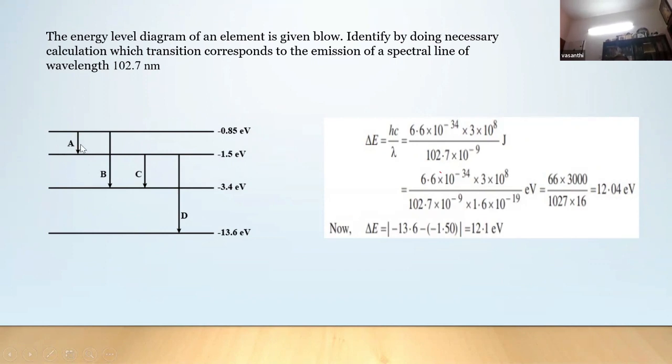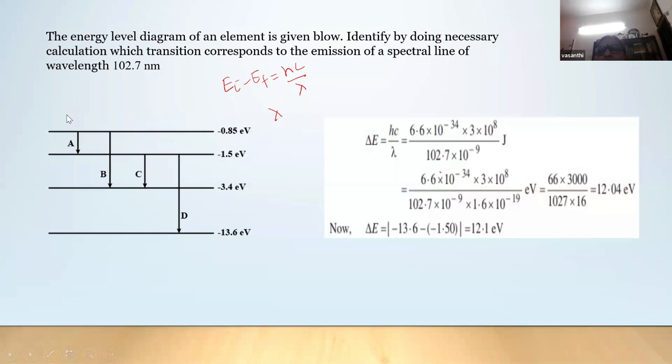Will you find the wavelength corresponding to A, B, C, D? You would find the energy difference, then E_i minus E_f is equal to hc by lambda, then find lambda and check whether it matches 102.7, or this other method.